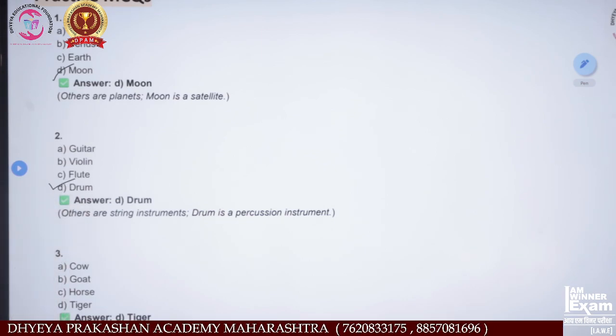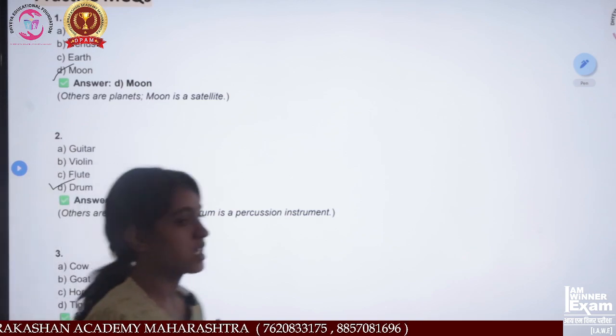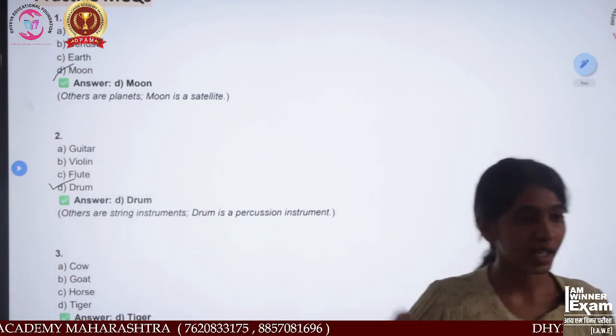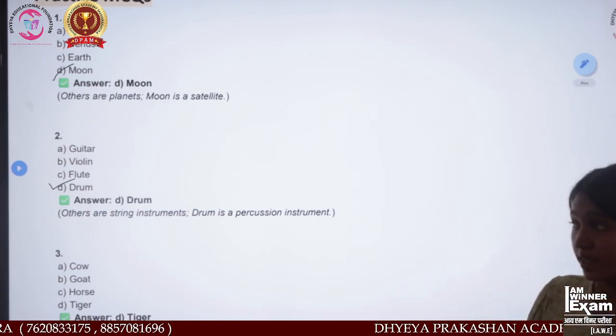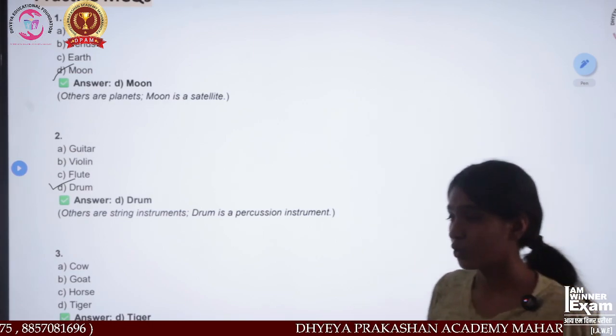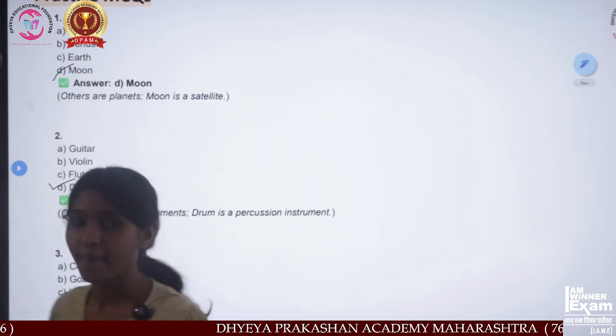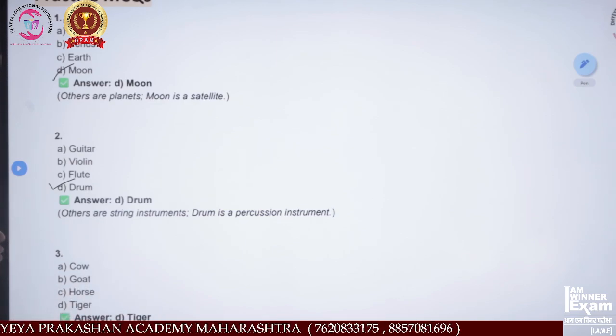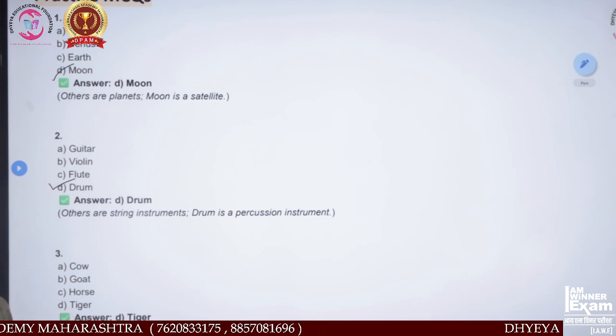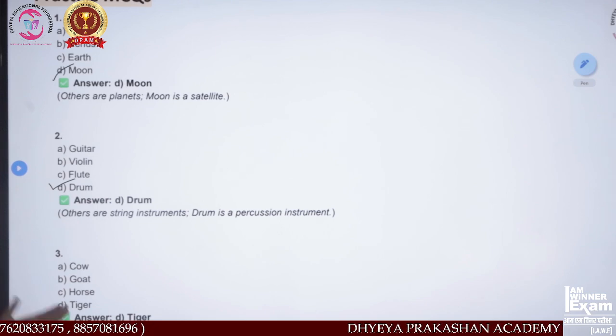All are musical instruments, but guitar has strings to make the music, the violin also has strings, and the flute also has strings. But drum is the only musical instrument that does not have strings. Because of this, drum is the correct answer.